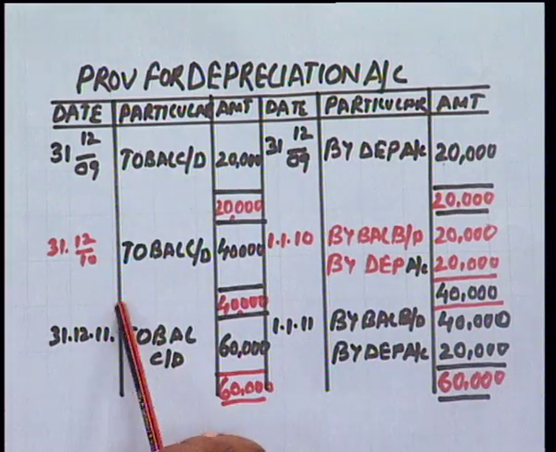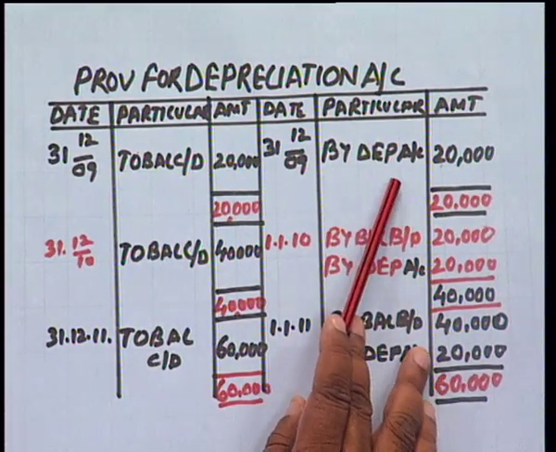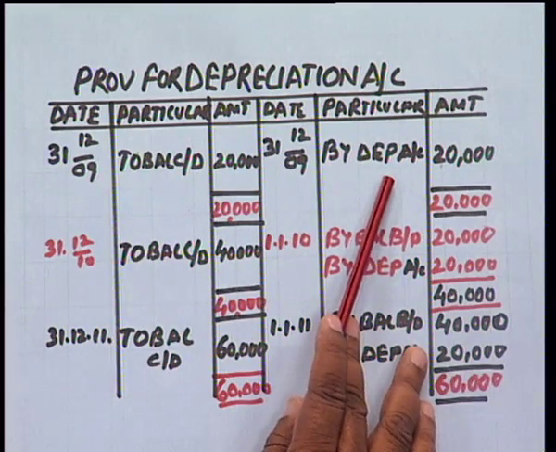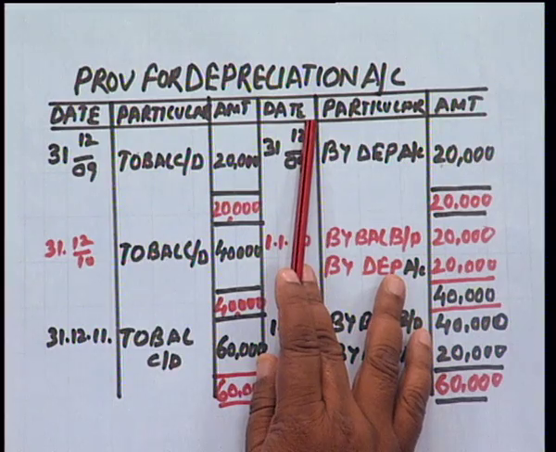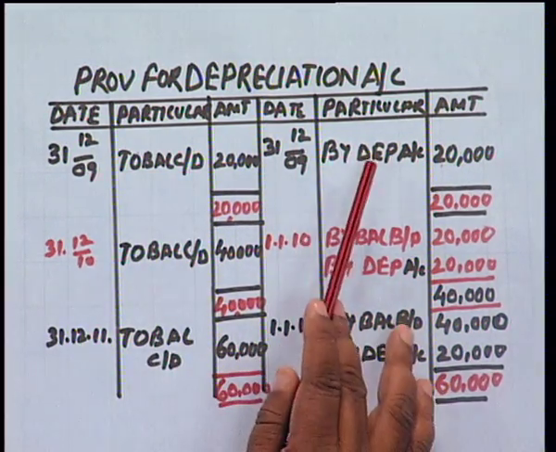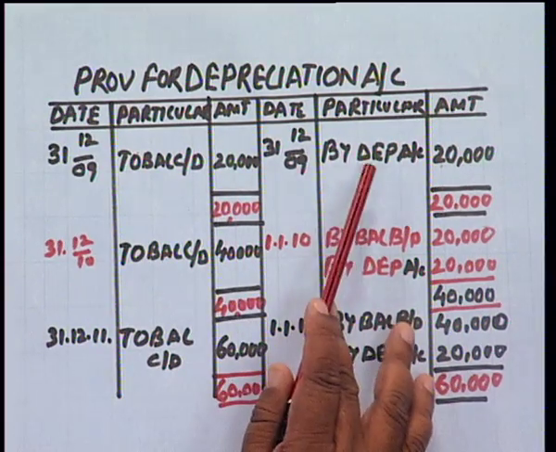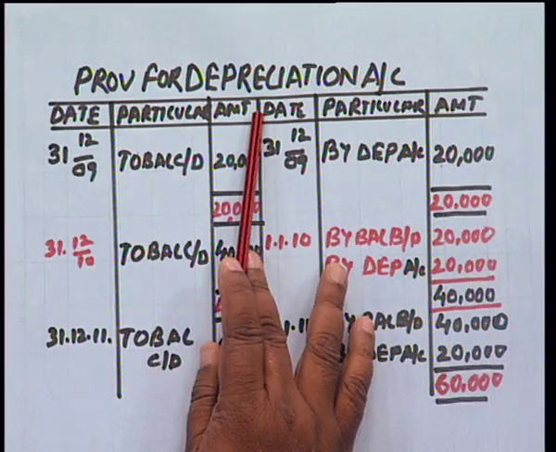Here in the provision for depreciation account, when we are charging the depreciation, we are posting it on the credit side of provision for depreciation. So depreciation account debit to provision for depreciation. You will see the difference. In the first case we charge the depreciation directly to asset account, but now we are showing depreciation in a separate account, that is provision for depreciation account.